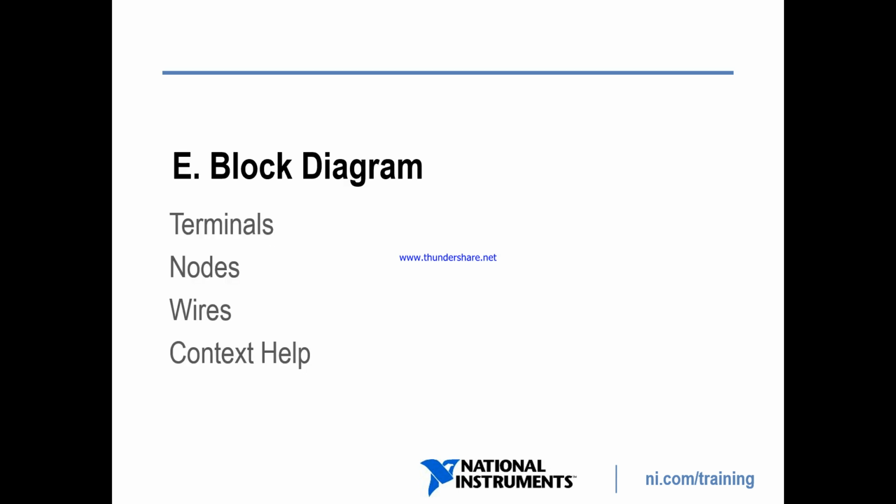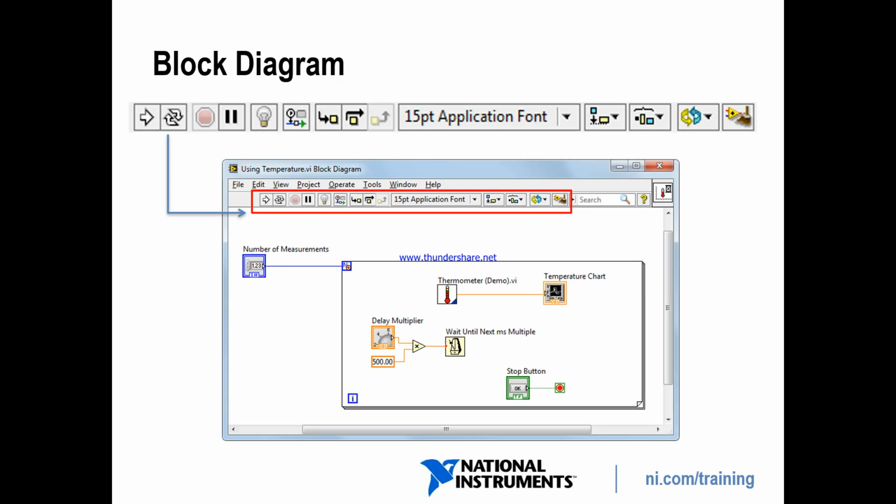Now let's see something about the block diagram. The block diagram contains terminals, wires, nodes, and the context help. Let's come here. This is a complete block diagram. Here is the toolbar. This one is our run, this one is run continuous, this one is abort, this one is pause, and this one is execution highlight.